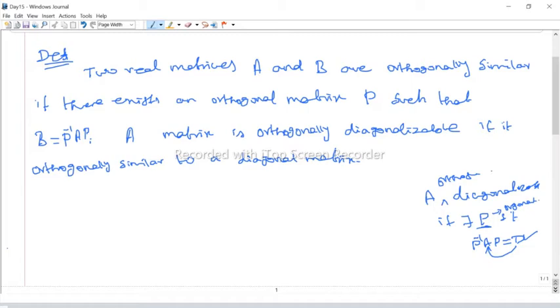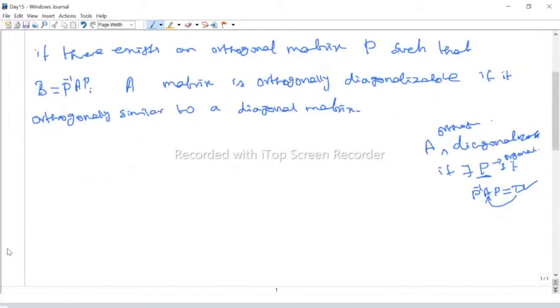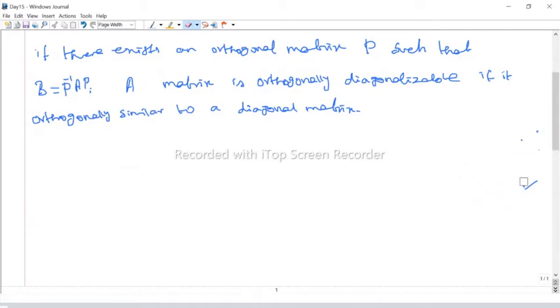This is for the real case. That means when the entries of the matrix are real, we use the term orthogonal. Suppose the entries of the matrix are complex numbers, then we use unitary matrix. That is the next definition. Two matrices are unitarily similar if there is a unitary matrix P such that P inverse AP is B.